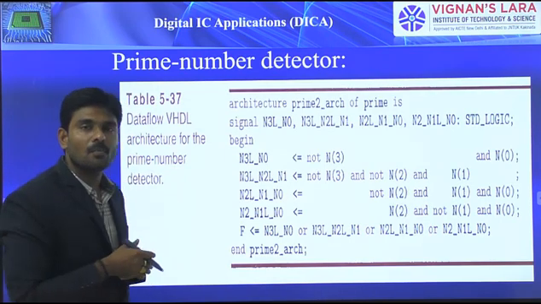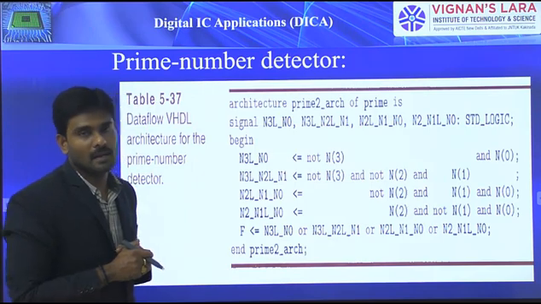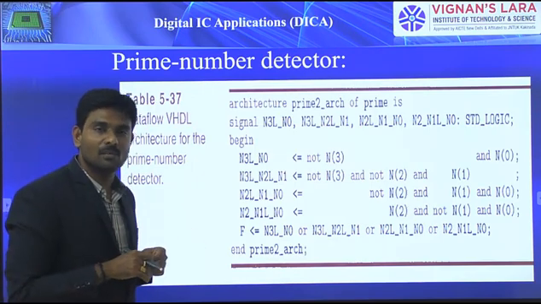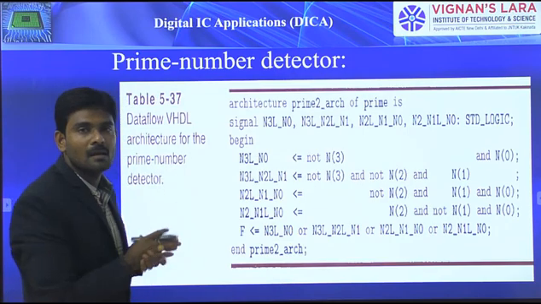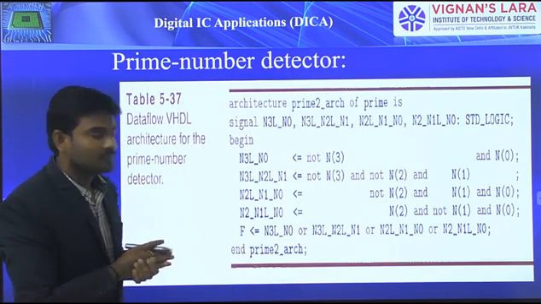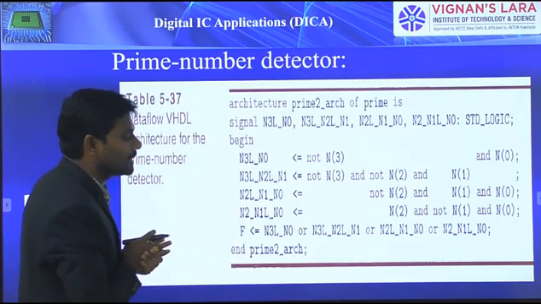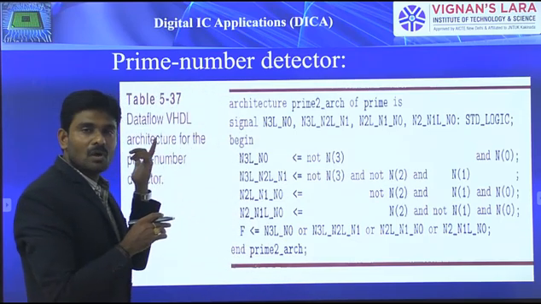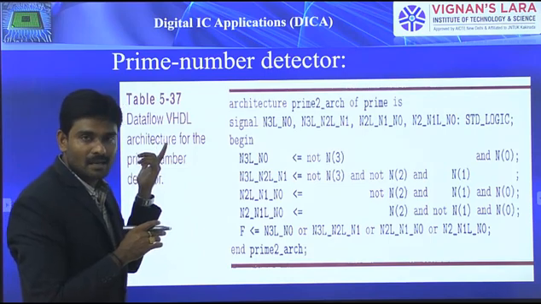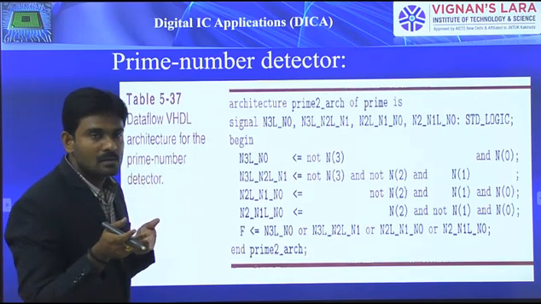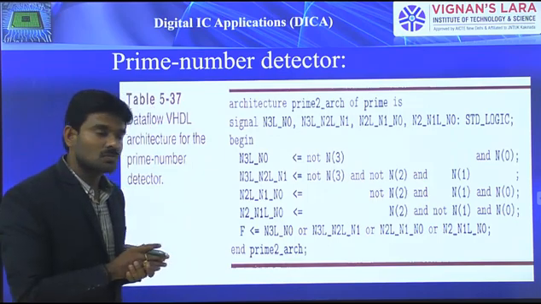That too, here we are writing the program for the prime number detector. As I mentioned previously, by knowing the Boolean equations, we can write the program for that. So how can we develop the program here? Based on the concurrent signal assignment statement: signal name <= expression. Which expression are we supposed to consider?